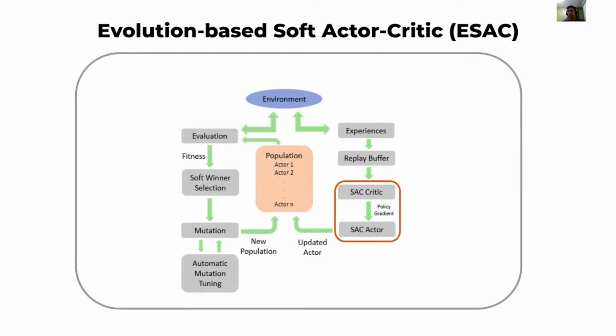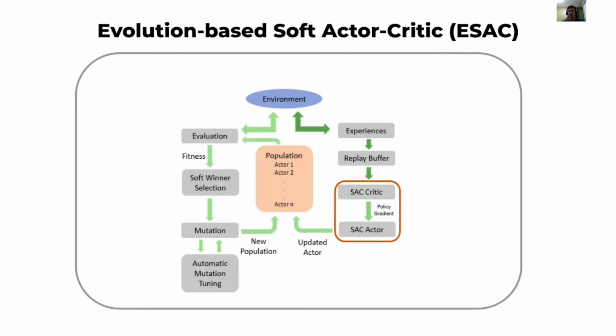We introduced the evolution-based soft actor critic, ESAC, an algorithm that combines ES with SAC for improved efficiency and scalability comparable to evolution strategies. ESAC abstracts exploration from exploitation by exploring policies in the weight space using evolutions and exploiting gradient-based knowledge using the SAC framework. The framework makes use of soft winner selections and mutations. Actors of the population undergo genetic crossovers in hindsight, which leads to transfer of dominant skills from winners to next generation offsprings. We tune the mutation noise using a novel automatic tuning schedule.